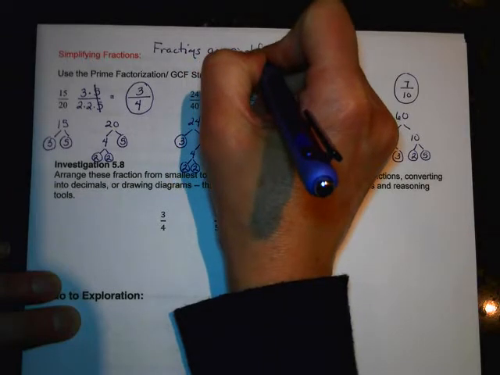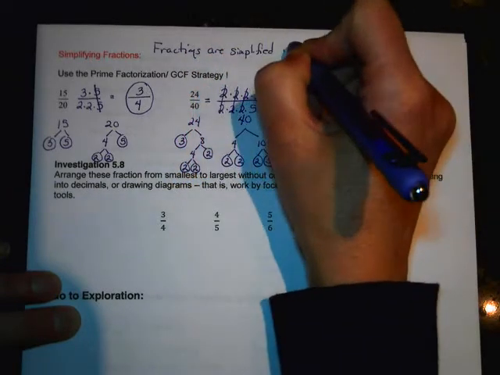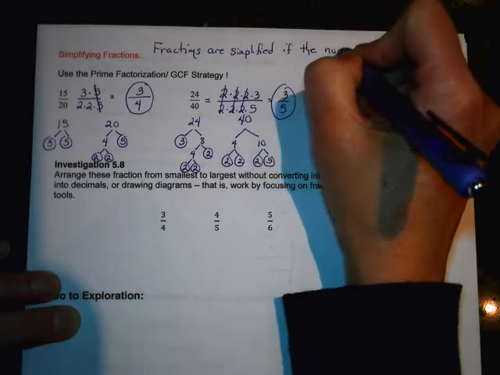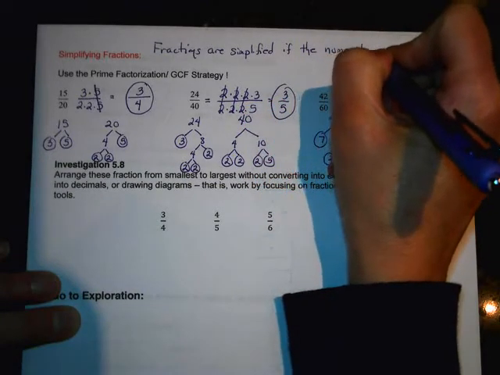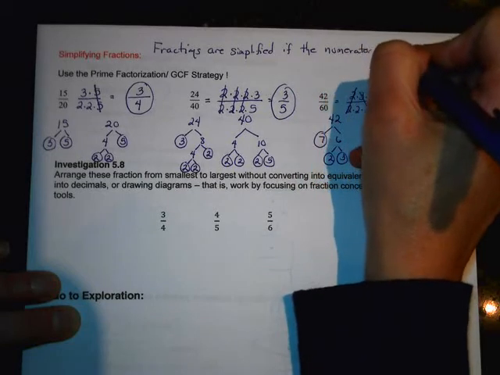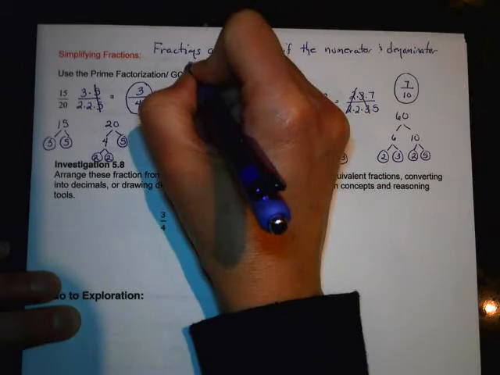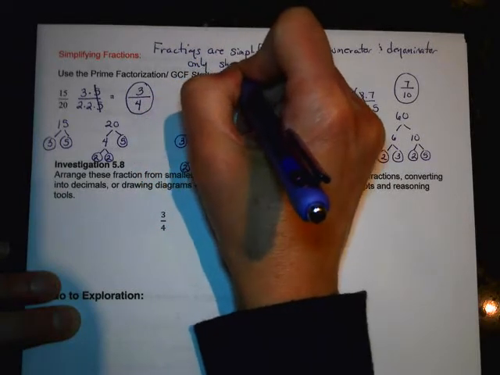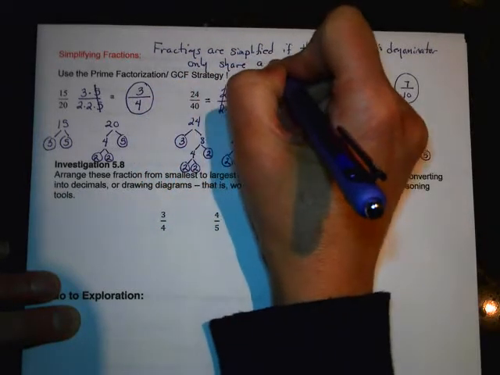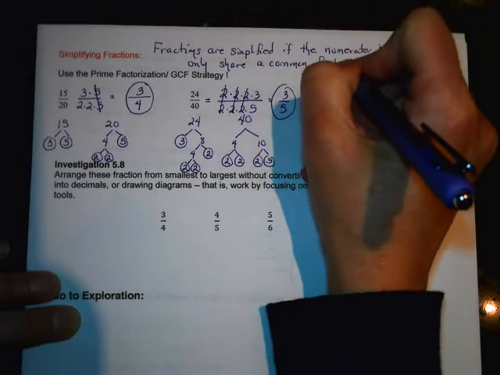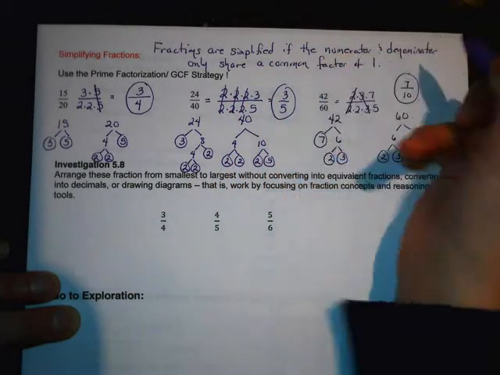So finding simplified fractions: fractions are simplified if the numerator and denominator only share a common factor of 1. Another way to simply put that is that they are relatively prime to each other.